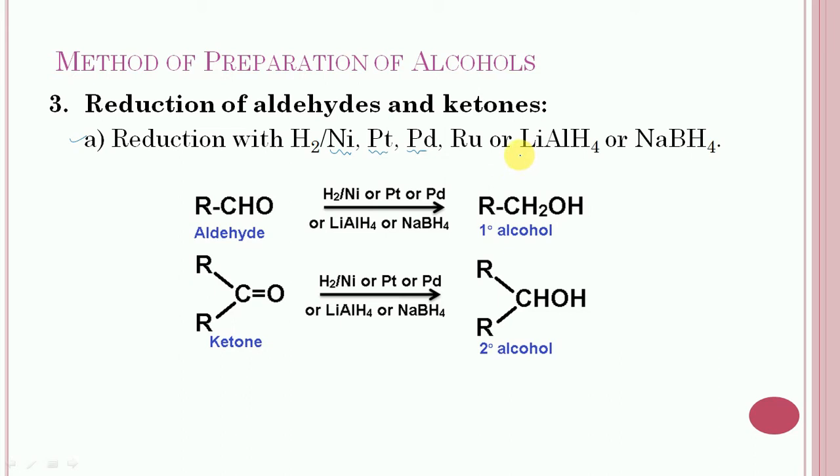And in this case, instead of using catalytic hydrogenation, here complex metal hydrides such as sodium borohydride and lithium aluminum hydride are also used.